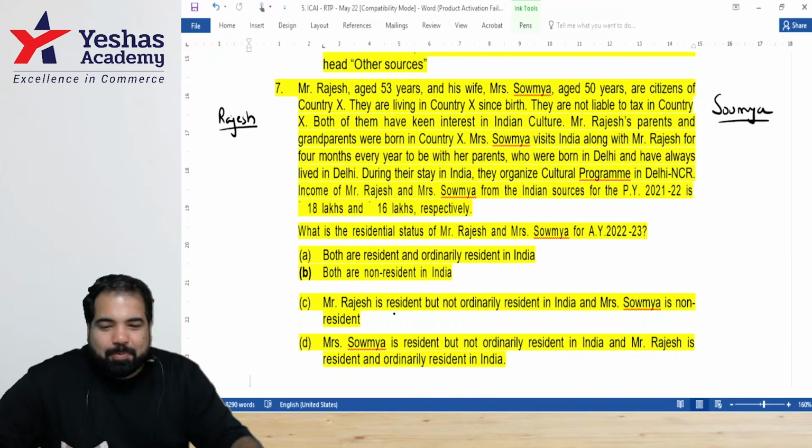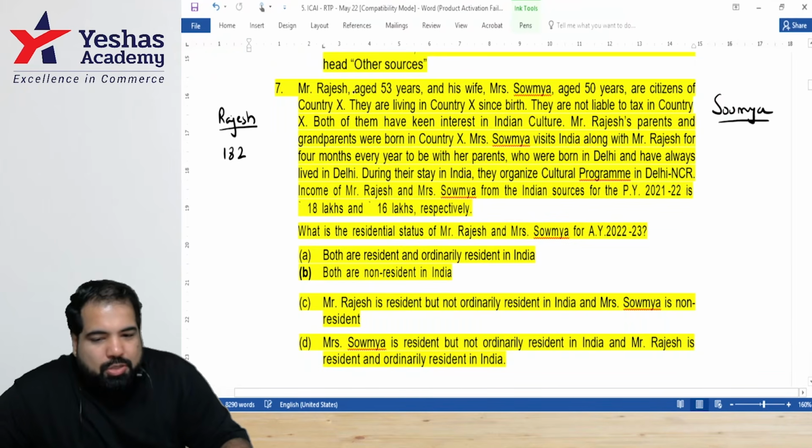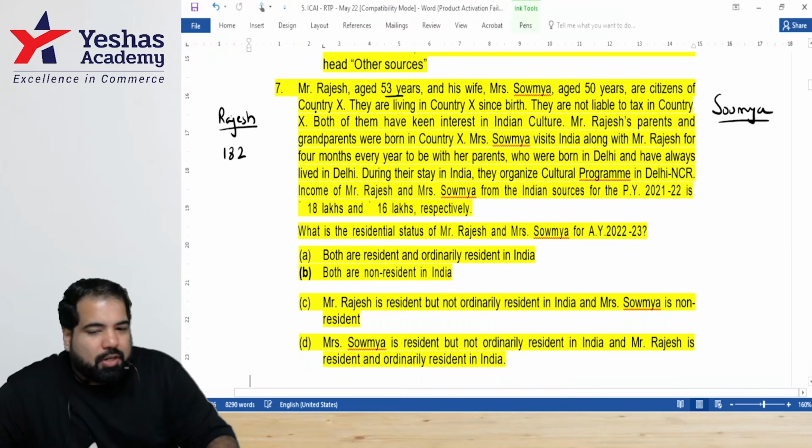All right, let's start. We'll start with Rajesh. For residential status, I need to figure how many days. 182. So Rajesh is 53 years old. Wife Soumya is 50 years old. Citizens of which country? Country X. They are living in country X since their birth. So he is not an Indian citizen, and neither is she.